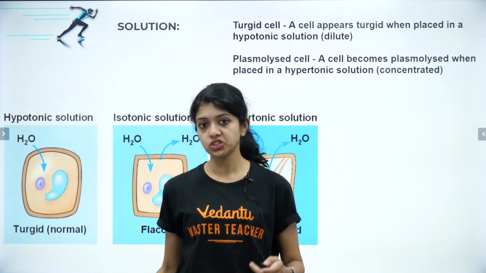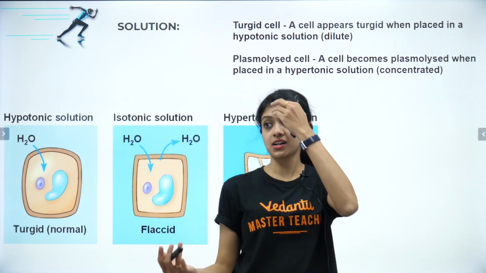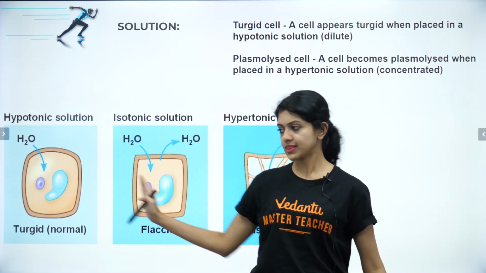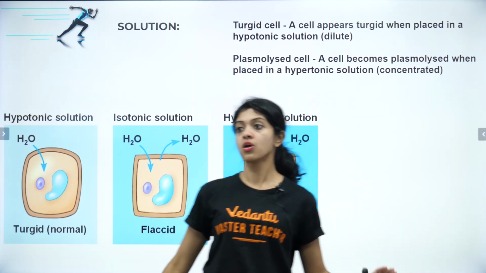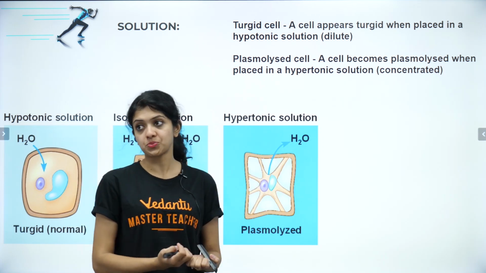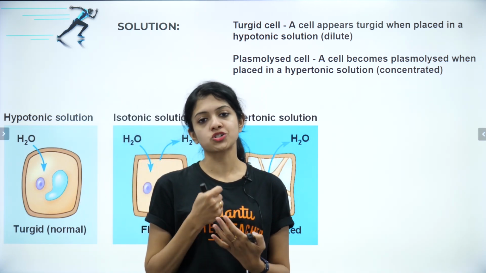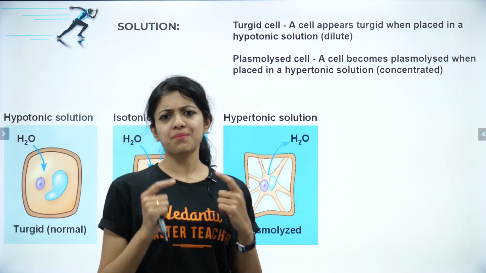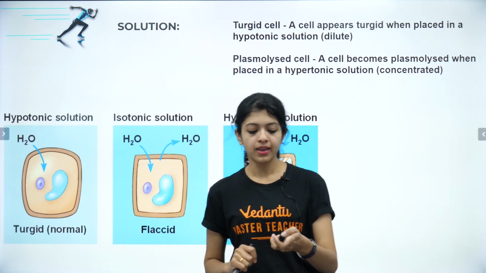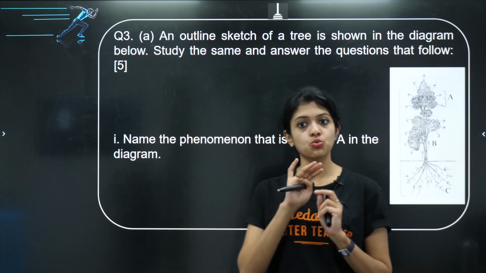So how do you differentiate? To the point. A turgid cell is a cell that appears turgid when placed in a hypotonic or dilute solution. A plasmolized cell is a cell which becomes plasmolized when placed in a hypertonic or concentrated solution. Just apply a little bit of basic logic and you will be able to understand what is happening. With that we come to the end of question number 2. The main question number 2 is done.